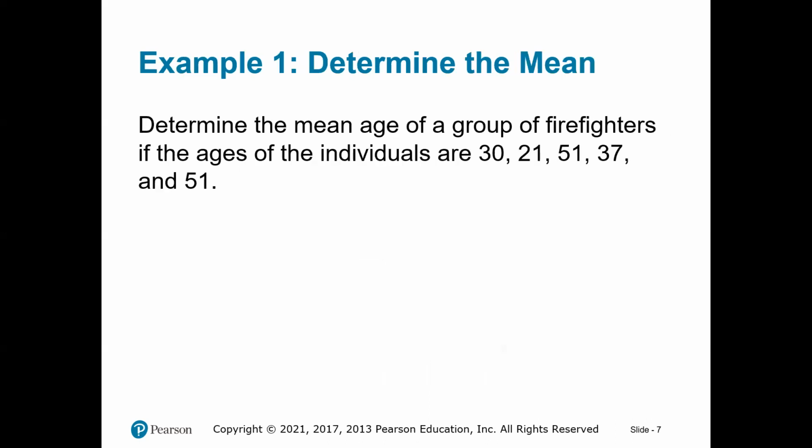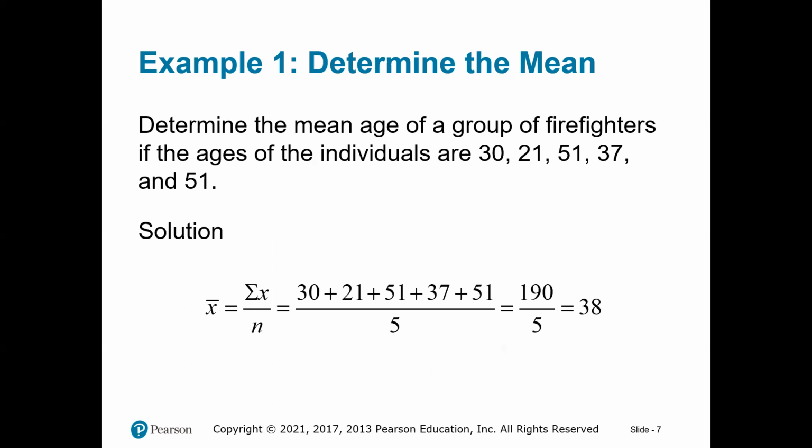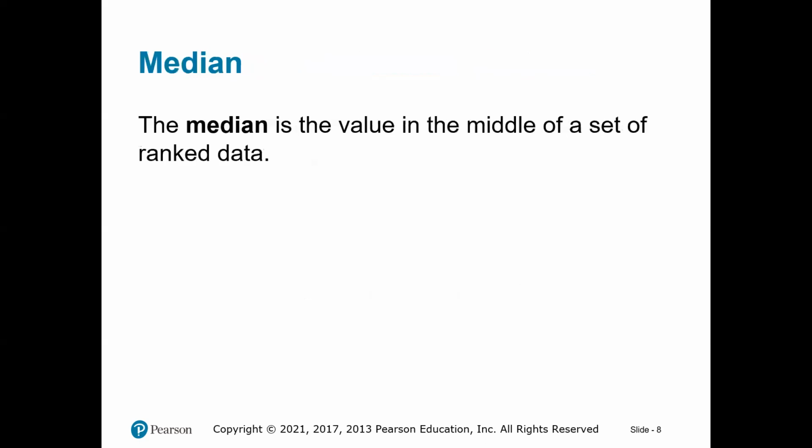So what's going to be the mean of those numbers? 30, 21, 51, 37, and 51. Just add them all together and divide by how many of them. So how many of them? 1, 2, 3, 4, 5. So add them all together, get 190, divided by 5, which is 38. And of course, the final result is not always a whole number. We could have gotten 38.9 or 38.7 or something like that. And we still call that the mean age or the mean score, whatever type of data or type of numbers you are dealing with, to be precise.